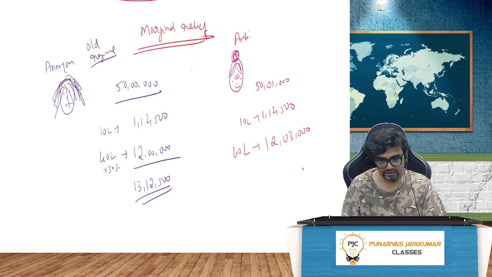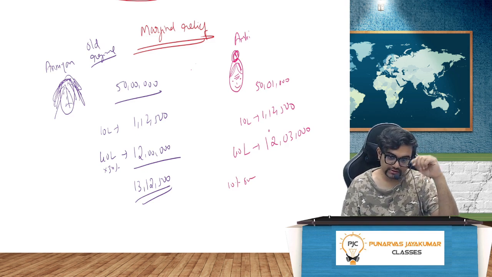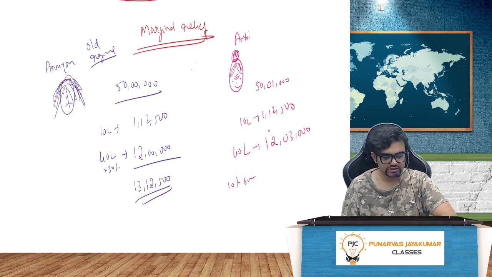But unfortunately, since it is crossing 50 lakh, surcharge will come. 10% surcharge on these two. 10% surcharge on 13 lakh. Correct. Unfortunately, 10% surcharge. So after surcharge of 10%, how much is the overall thing?